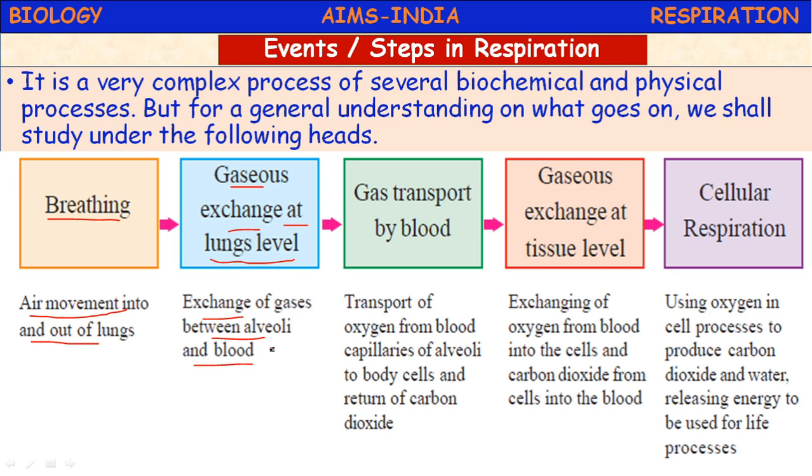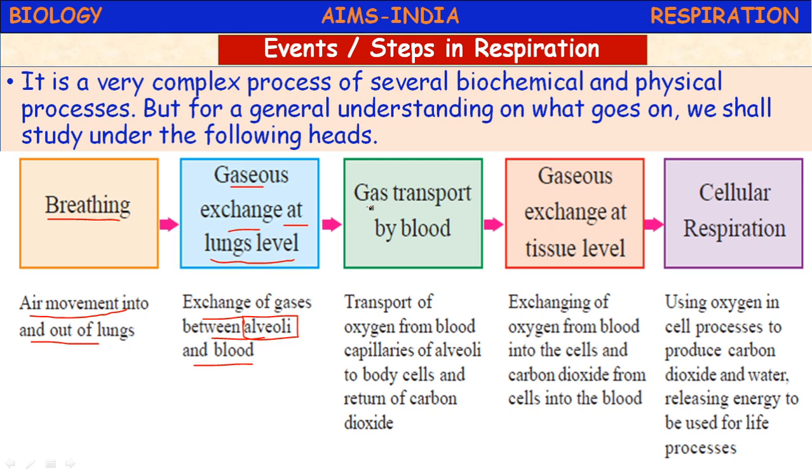The structure of lungs. So the lungs are spongy in nature. They are made up of several structural and functional units. They are called air sacs or alveoli. These alveoli are called the structural and functional unit of lungs, where the exchange of gases takes place.